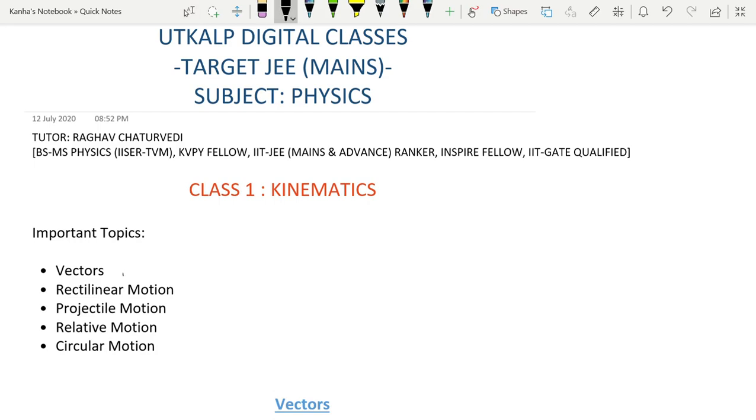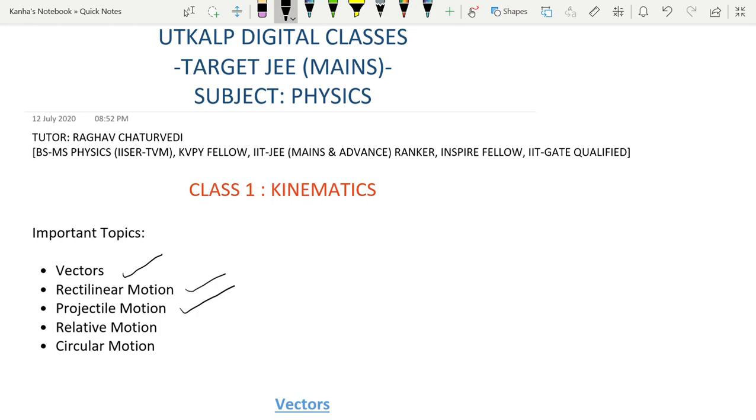Vectors will basically lay a strong foundation for the entire course that we are going to study. Rectilinear motion is basically motion in one dimension. Projectile motion will take into consideration 2D motions or motion of a ball thrown from a building or a projectile thrown from a moon, anything of that sort.